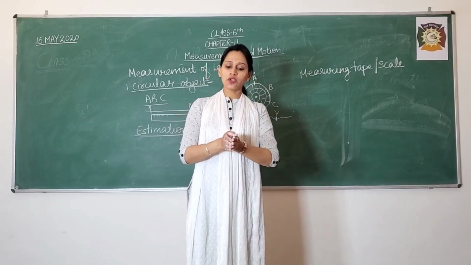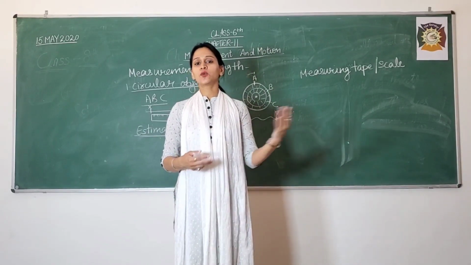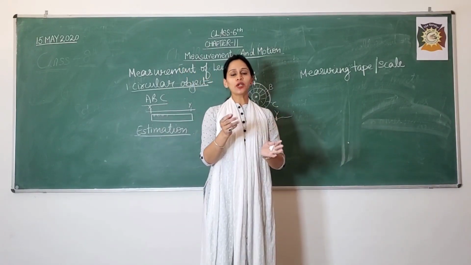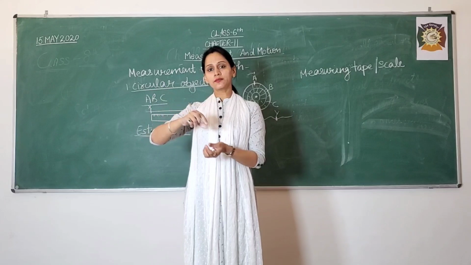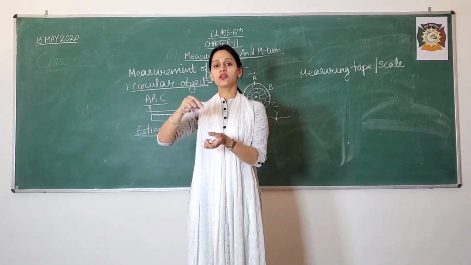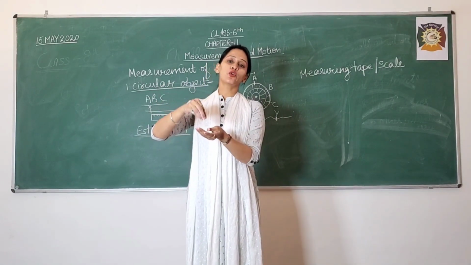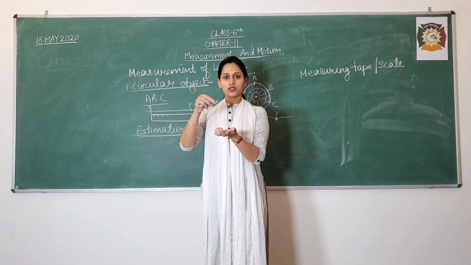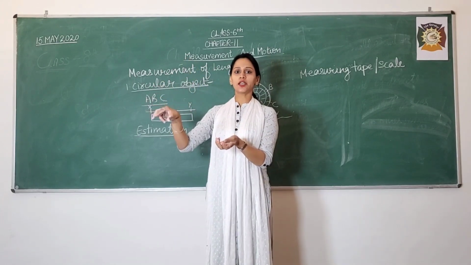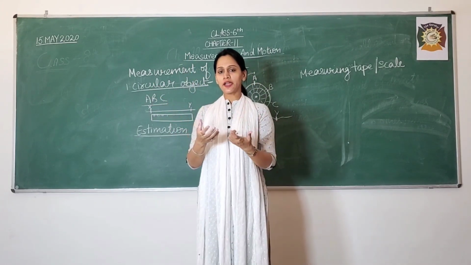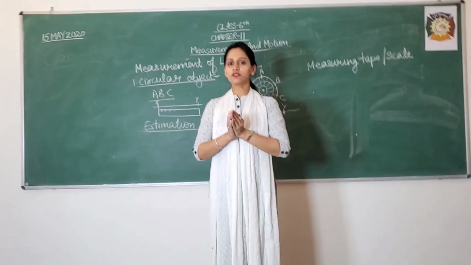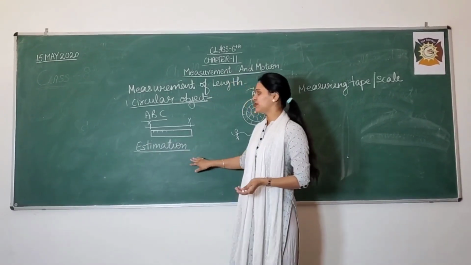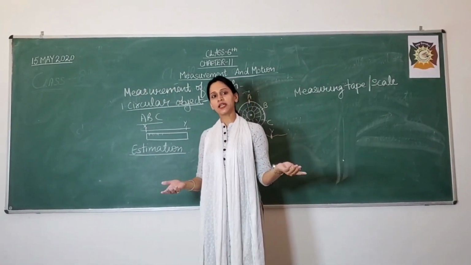I am going to give you an example. Suppose your mother is cooking in the kitchen and while preparing a vegetable or a curry, you put spices like salt and red chili or any kind of spice in the curry that you are making. So we use a pinch. Suppose a pinch of salt I am putting in the curry. So that is an estimation or rough idea, approximate idea, which I am using for the measurement purpose. So this is known as estimation, means to get a rough idea or approximate idea of the measurement.